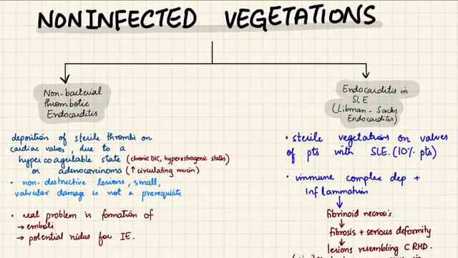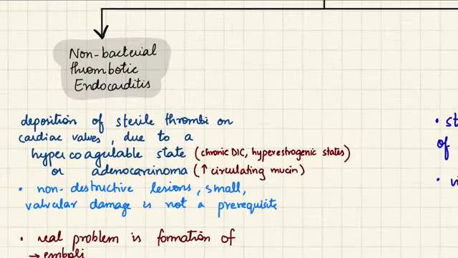Now lastly, before ending the topic, let's see some causes of non-infected vegetations on the endocardium or the valves. So first of all, we have non-bacterial thrombotic endocarditis. So the name states that it is not going to include bacteria. It is thrombotic and it is inflammation of the endocardium. It is deposition of sterile thrombi on cardiac valves due to a hypercoagulable state. A hypercoagulable state is that state in which the blood is prone to develop thrombi on its own. So it is easy for the blood to form clots inside it.